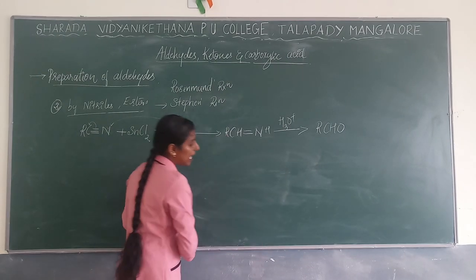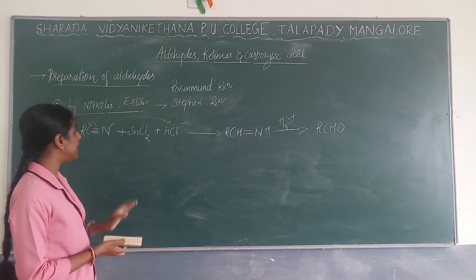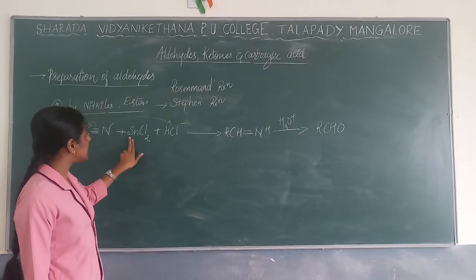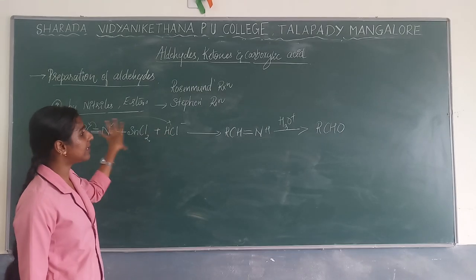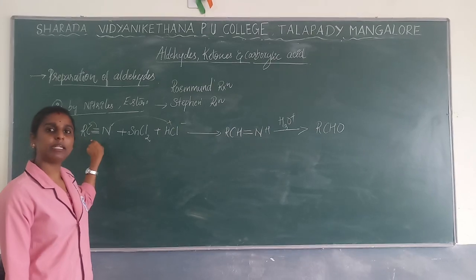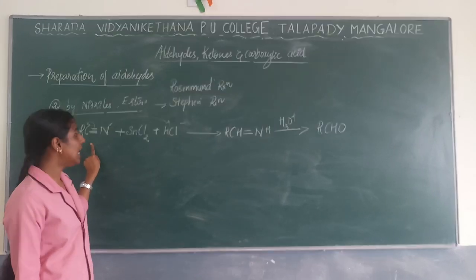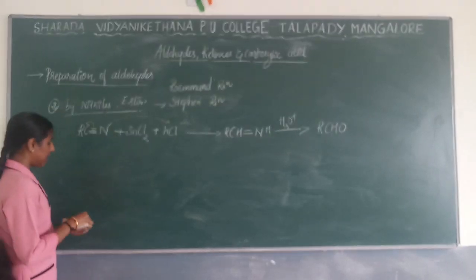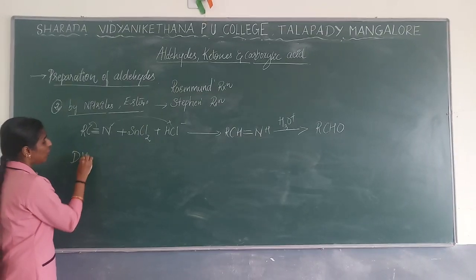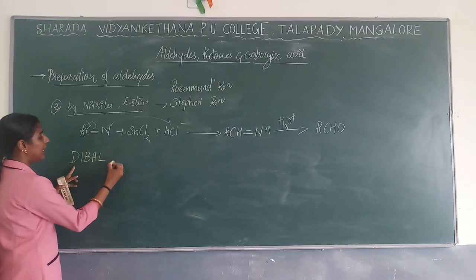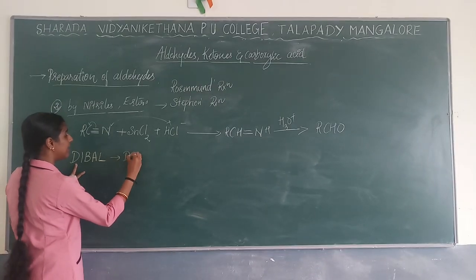Now what will happen? It is not needed every time that you use stannous chloride as well as hydrochloric acid. If you are using stannous chloride and hydrochloric acid, then the reaction is called the Stephen reaction with nitriles. Sometimes in industries, instead of these two reactants, they will use DIBAL. What is meant by DIBAL? DIBAL is nothing but